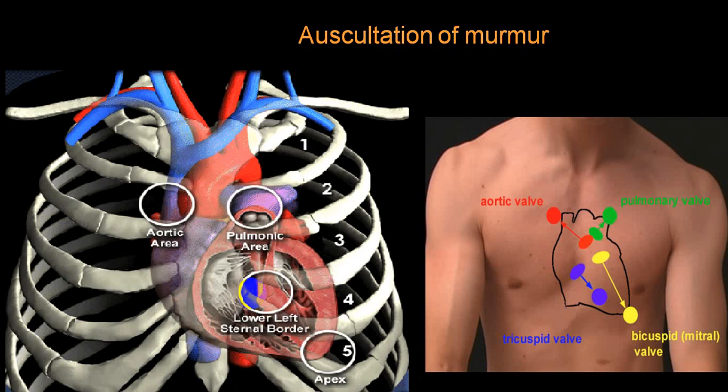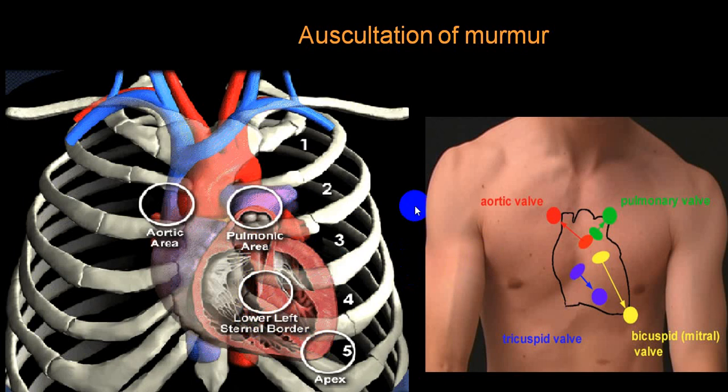Now we always use the standard areas for auscultation of murmur. Aortic area is the right second intercostal space. Pulmonary area is the left second intercostal space. Mitral area is the apex area, and the left sternal border, particularly the fourth intercostal space, is the tricuspid area, and the third and fourth intercostal space on the left side is called the Erb's area.